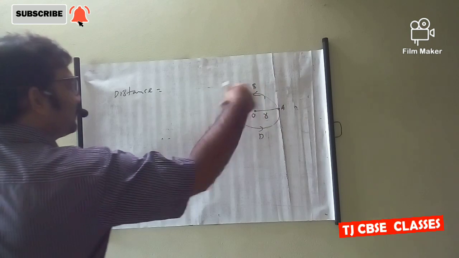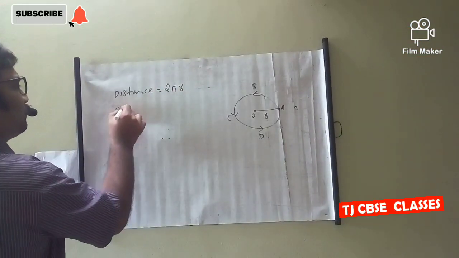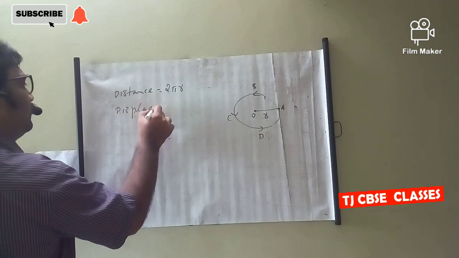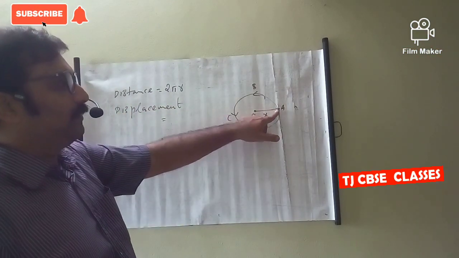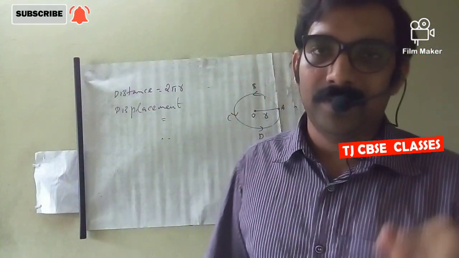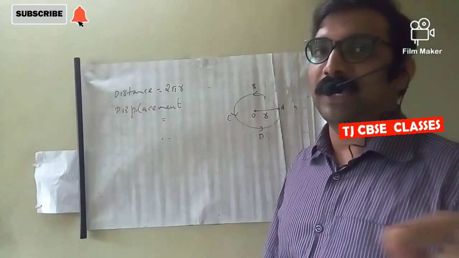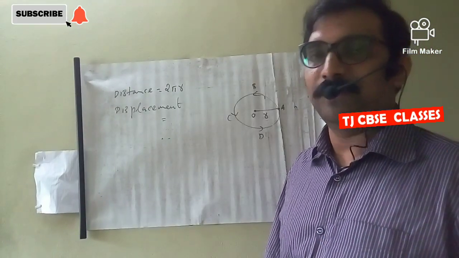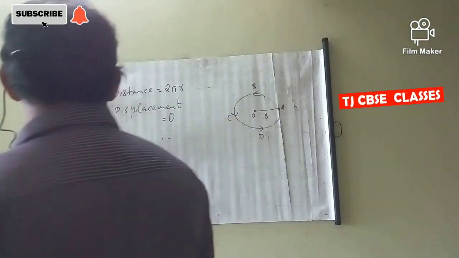Distance is equal to the circumference of the circle, it is 2 pi r. But displacement: the starting and ending position is the same, at A. So the two points are the same, that means the difference will be 0, and displacement is 0.